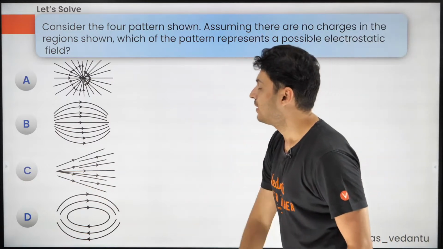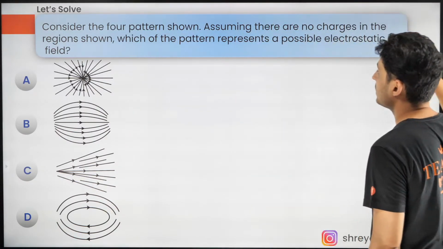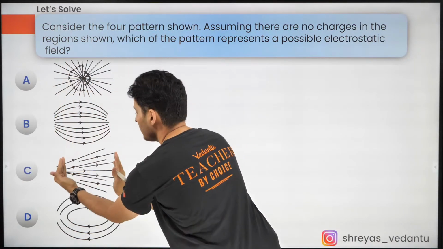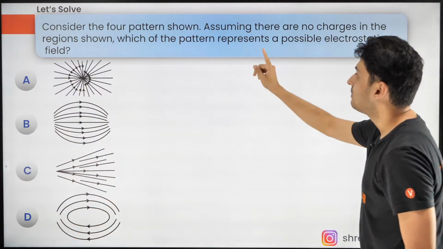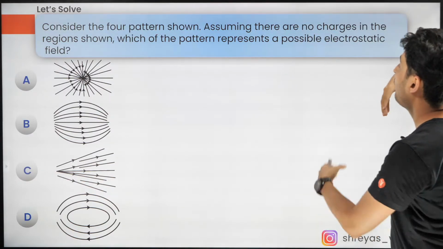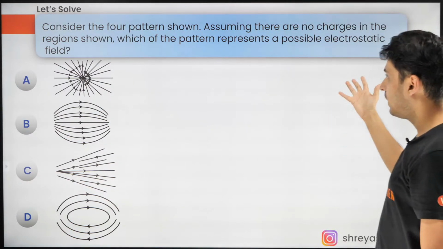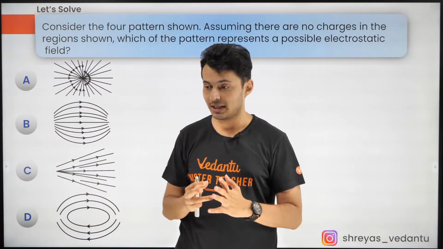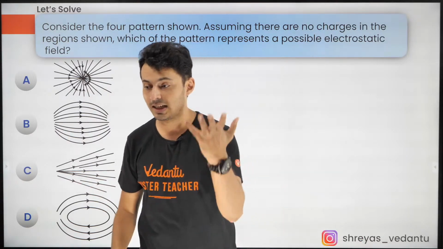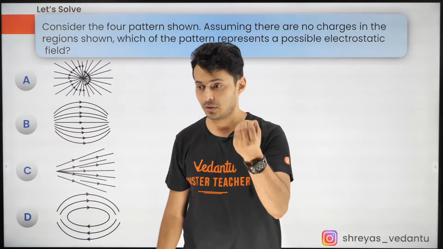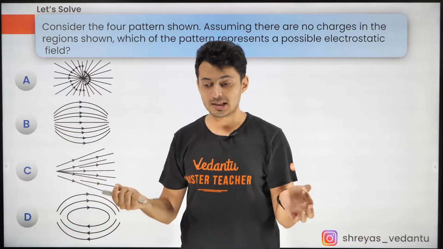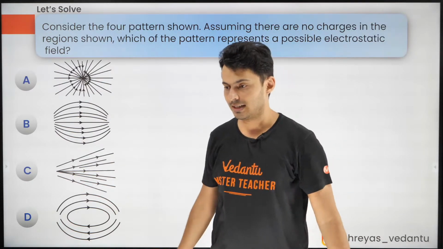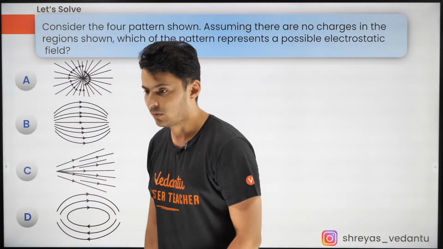Consider the four patterns out here. Assuming there is no charge in this region, in this region, in this region, in this region, which of the patterns is a possibility for an electric field? Come on, think about it. Yes, you need to see the strength, Nicholas. You also need to check whether they are originating, terminating, or forming closed loops. You need to see all the properties, in fact.